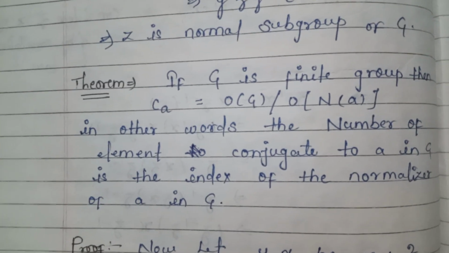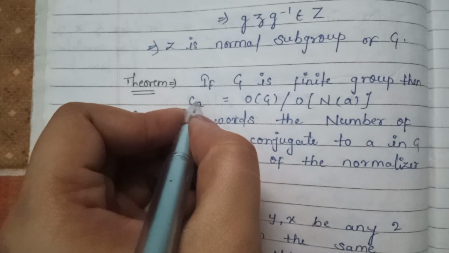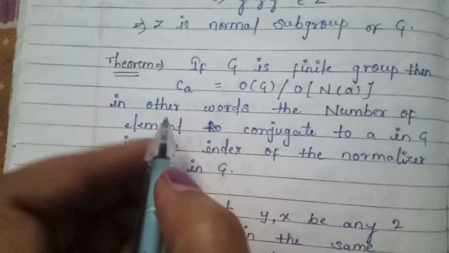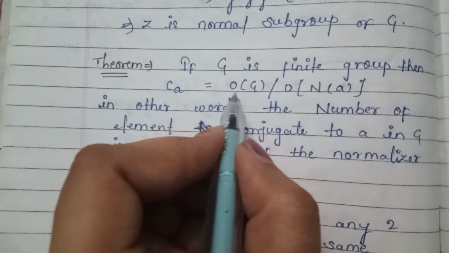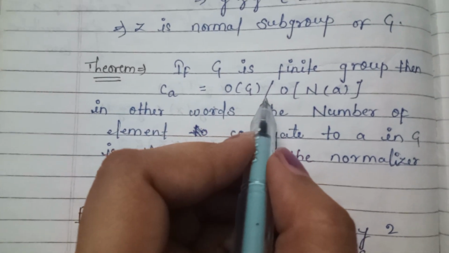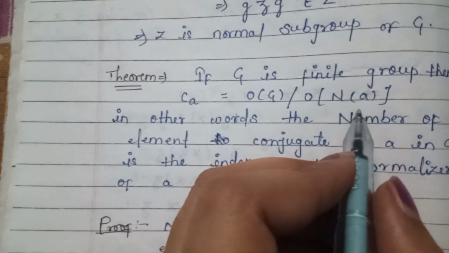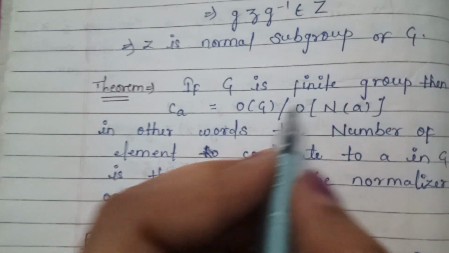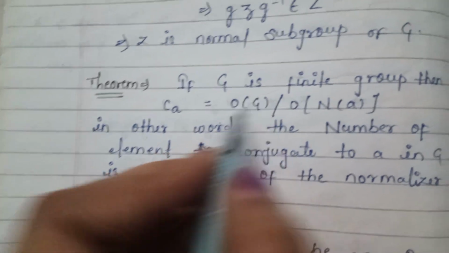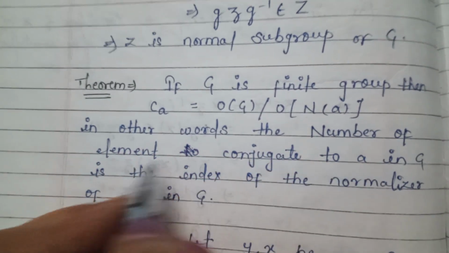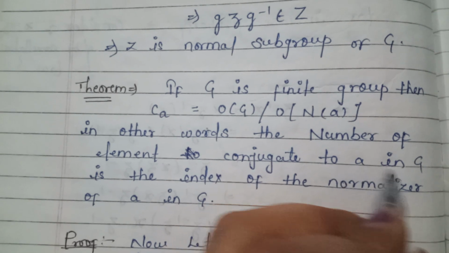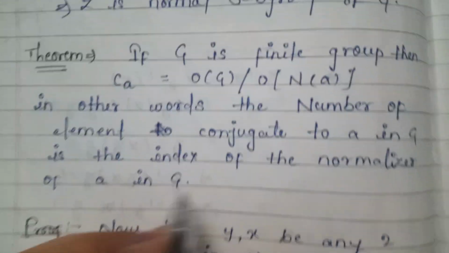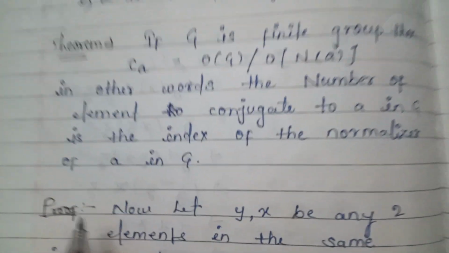So the theorem's statement is: if G is a finite group, then Ca, which is equal to order of G divided by order of N(a), is a divisor of order of G. In other words, the number of elements conjugate to a in G is the index of the normalizer of a in G. Let us see the proof.